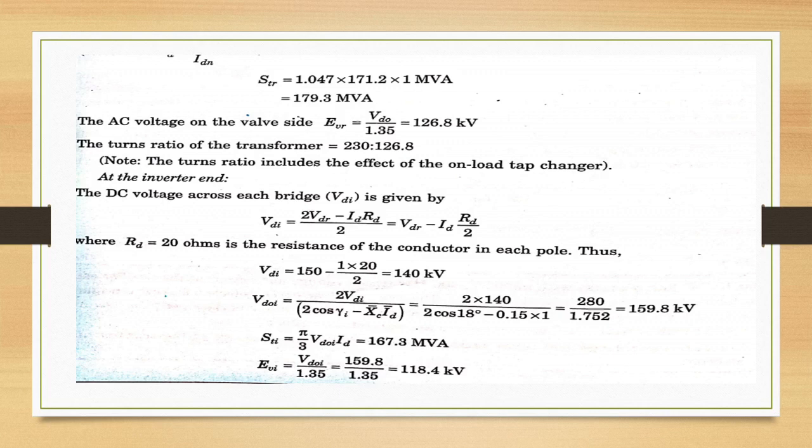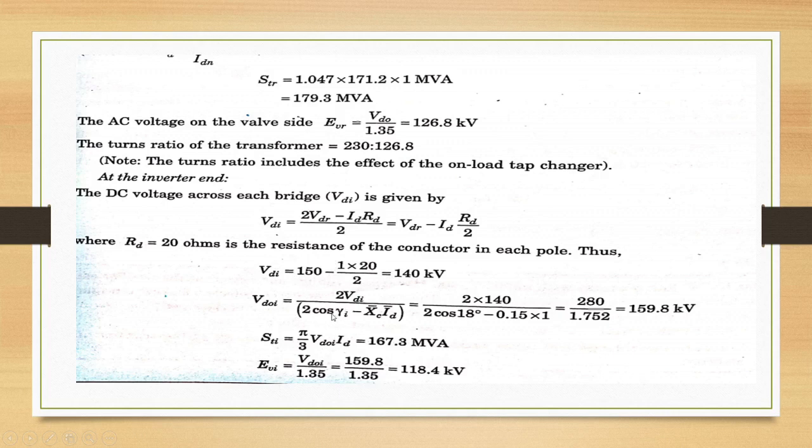At the inverter end, DC voltage across each bridge is given as VDI is VDR minus ID RD by 2. RD is 20 ohms, the resistance of the conductor in each pole, and VDI is 150 minus 1 into 20 by 2, that is 140 kilovolt.